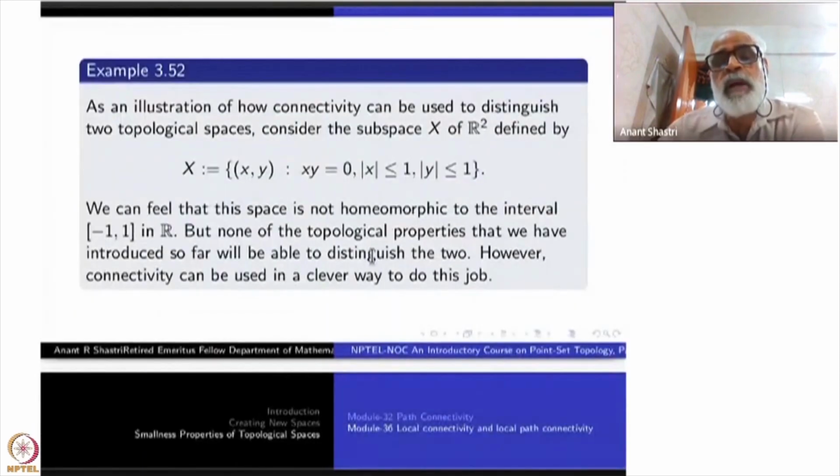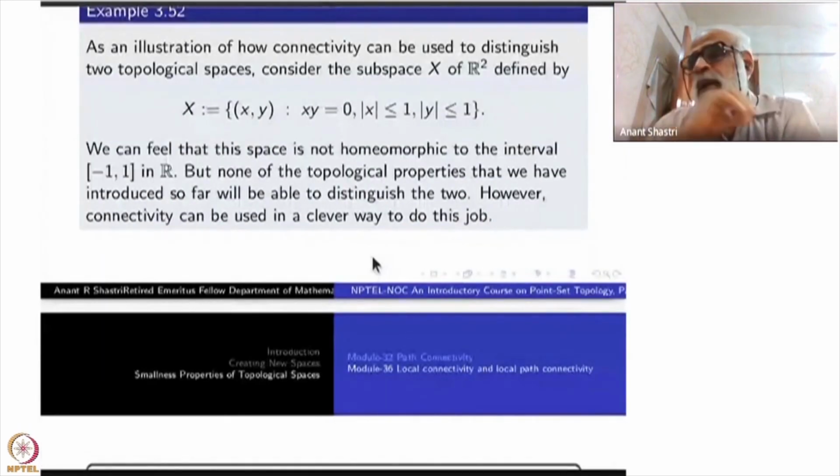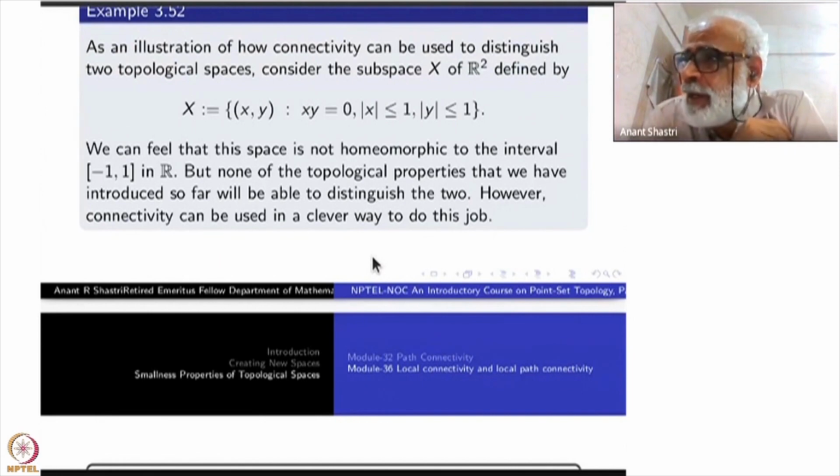Okay, now I will come to another important part here. Maybe that is the last part for today. How to use connectivity positively to derive some interesting results. Okay, so here is something. Look at the union of the two axes, x-axis and y-axis.